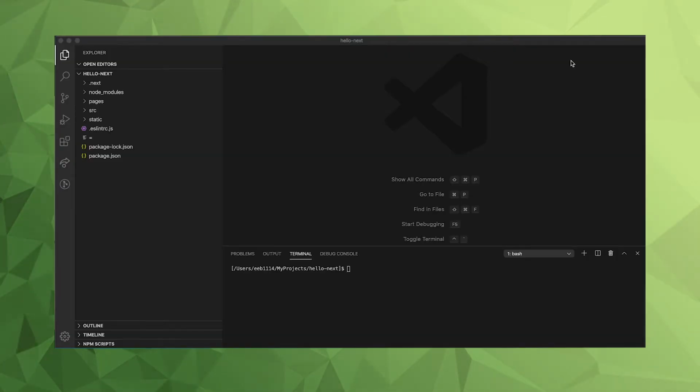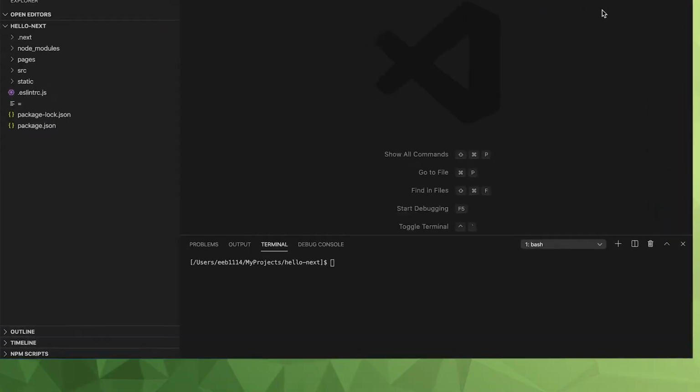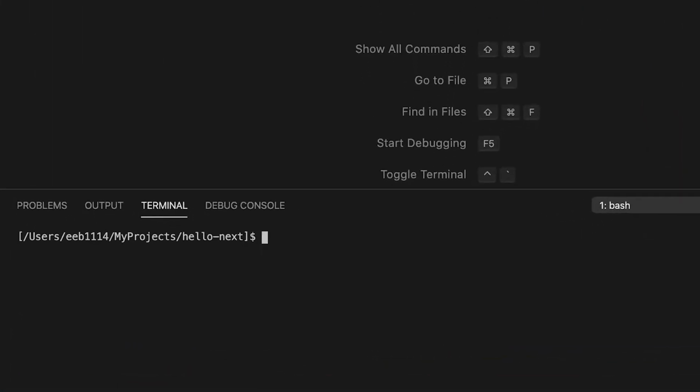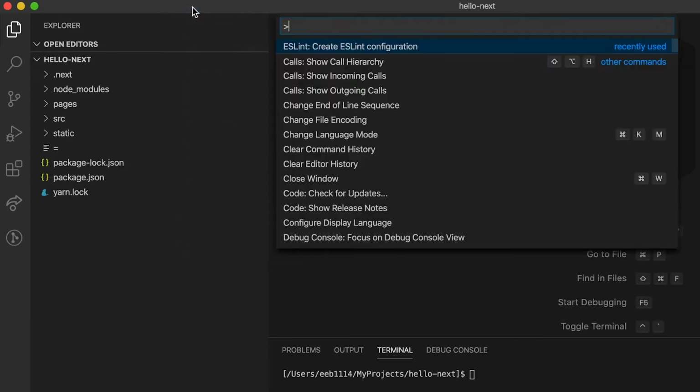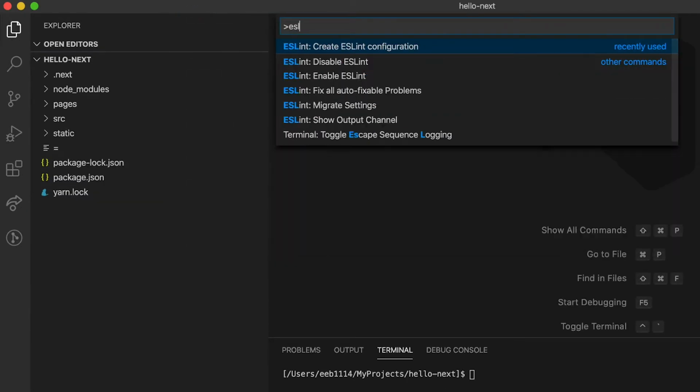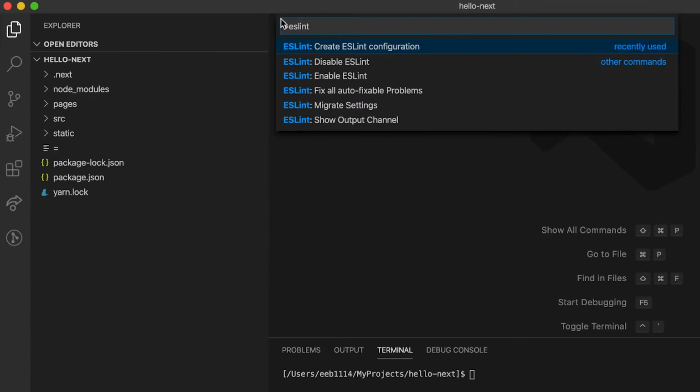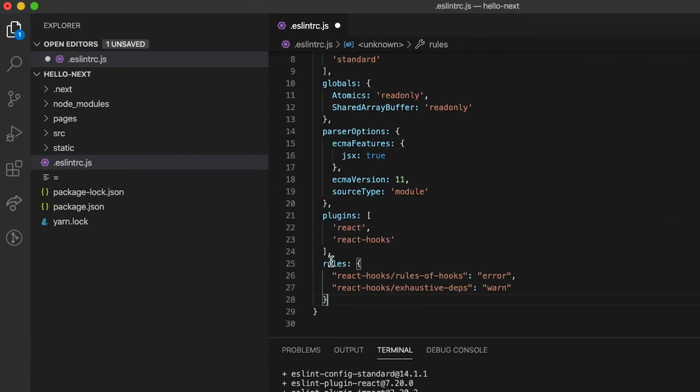Open your project in Visual Studio Code and add the ESLint extension. In a terminal, run npm install eslint-plugin-react-hooks --save-dev. Or if you're using yarn, add eslint-plugin-react-hooks --dev. This will add the plugin to your dev dependencies in package.json. If you don't have one, create an .eslintrc file at the top level of your project and add the following.